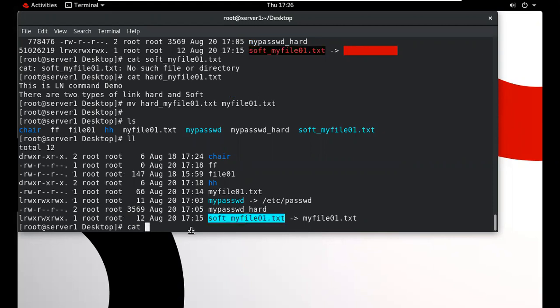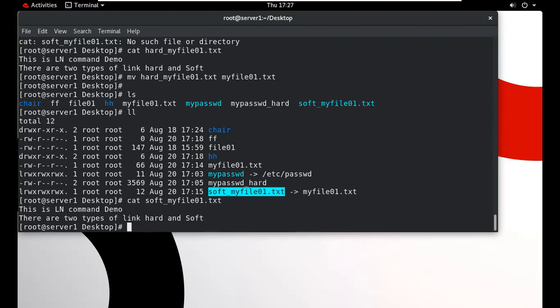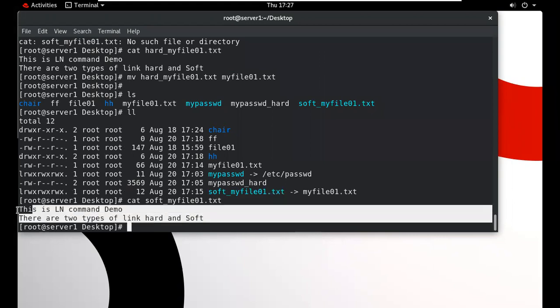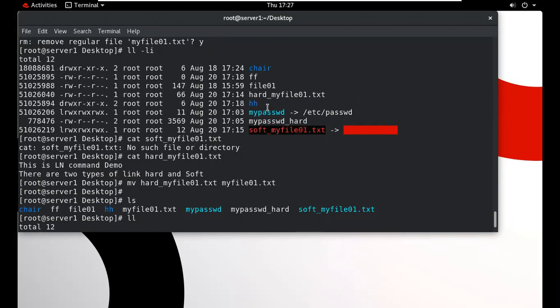All the data from this file will be redirected to this particular file, so all data will exist because we have the copy of this original file. So we can use the cp command and also the mv command to create the same name.